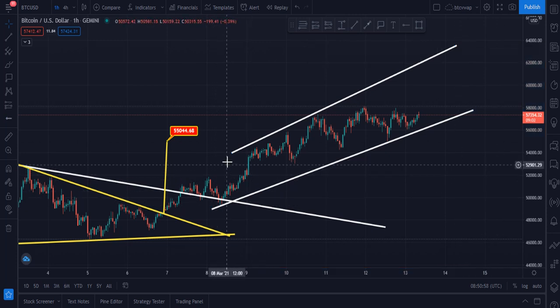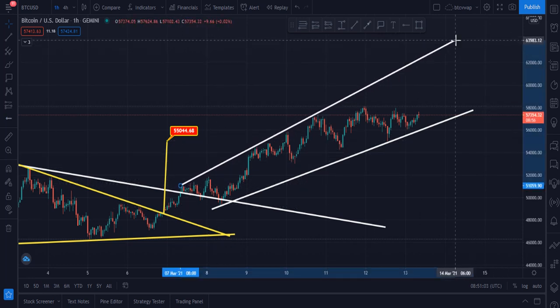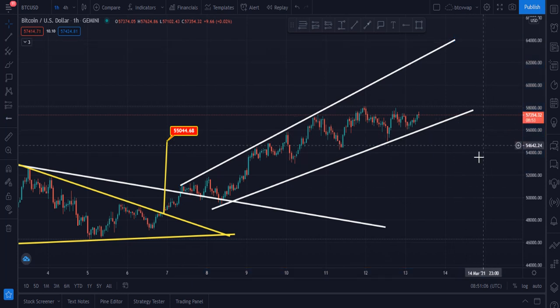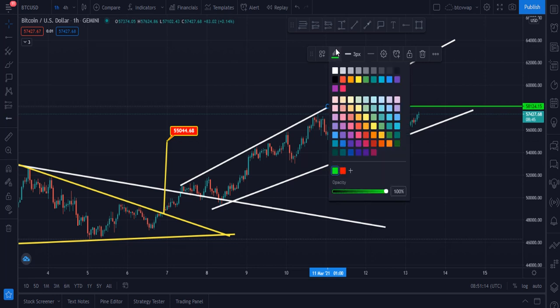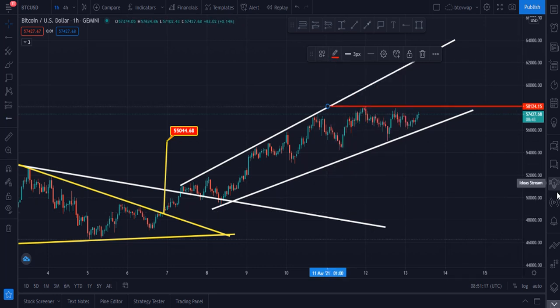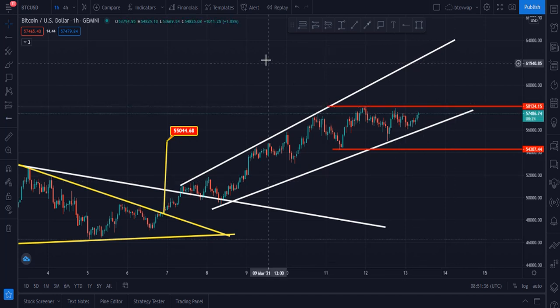Let me please arrange this chart. I will definitely tell you my next target. Let me please tell you. And this is the main resistance level. Bitcoin was rejected from that zone, and the price was on that zone, $58,125. And after that, Bitcoin went back, pulled back to this level. Let me please draw this level too. Bitcoin is in this level, in this horizontal channel, and Bitcoin is sideways right now.